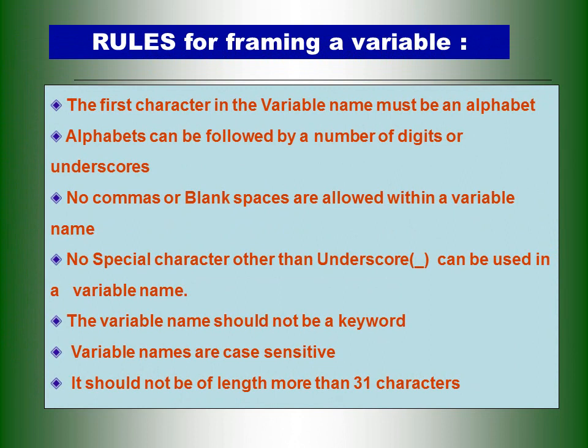There are some rules for framing the variable. We may refer to that as identifier rules. The first letter must be an alphabet. After the alphabet, we can use numbers and special characters other than underscore, which means underscore we can use and other symbols we cannot. There is no blank space or white space available in the variable name declaration, and no special characters. Variable name should not be a keyword.